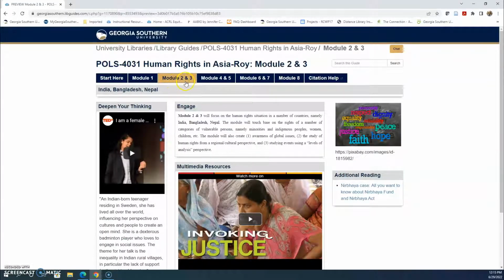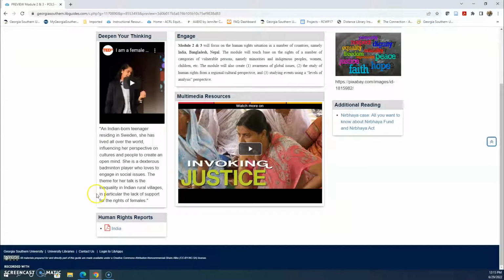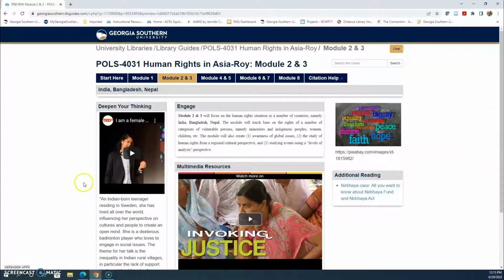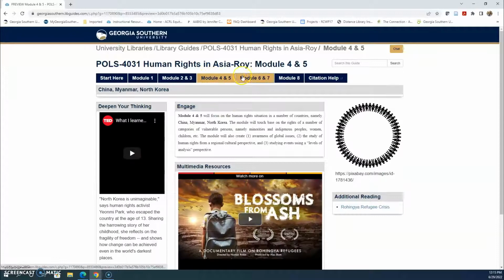Each module will cover different countries and information related to those countries. Some modules include videos, whether they are TED Talks or movies in Kanopy. Kanopy is our streaming video platform. To access the Kanopy videos when you are off campus, you will also have to use your My Georgia Southern login information.